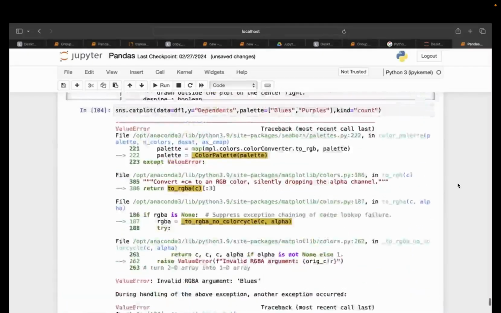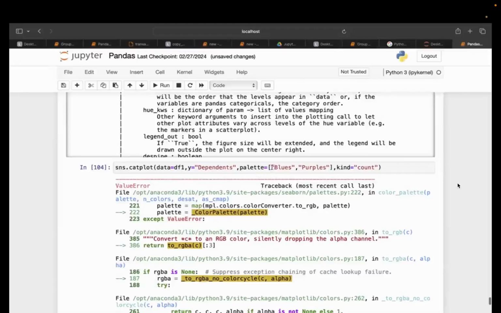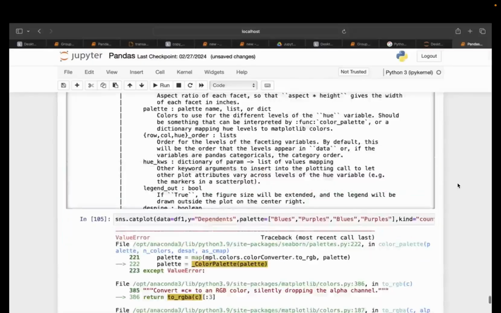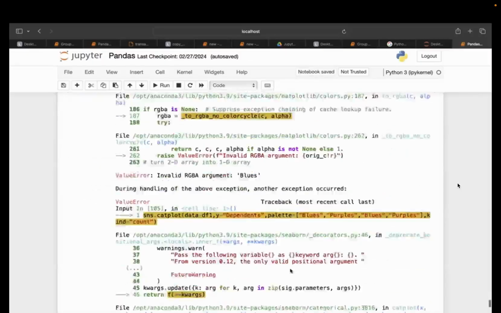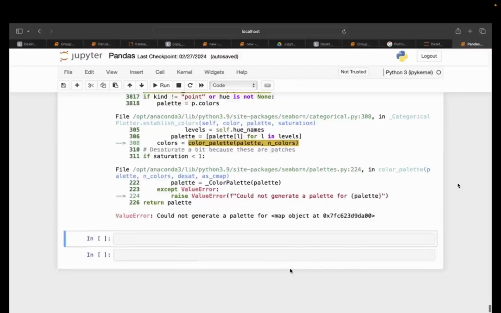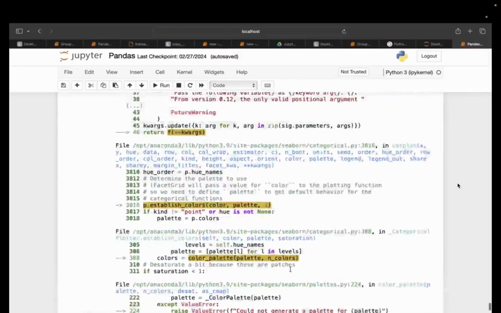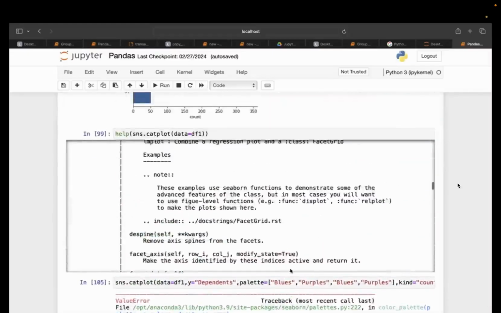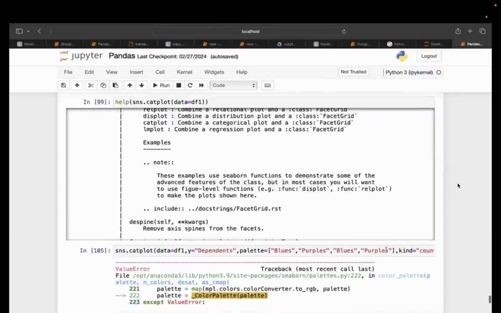Okay, I have to give two more. Let's give blue and purple again. Let's see if it is going to map it up. It's not matching the color palette. Wait a minute. Okay, so it is telling me that it cannot generate the palette. Okay, that's what I told you. We cannot select the color of our own choice. So this thing is not possible. Let me remove this. You can select the palette like this only.